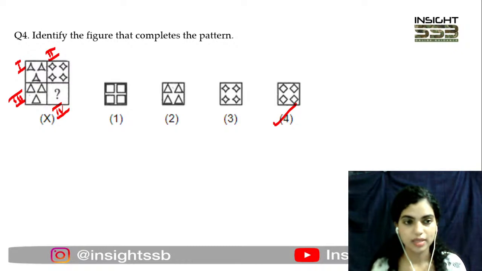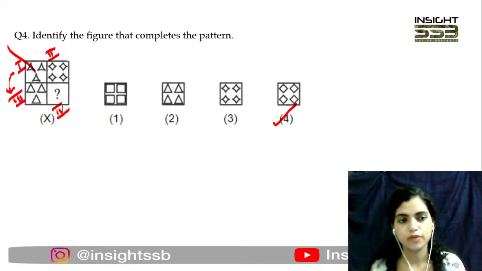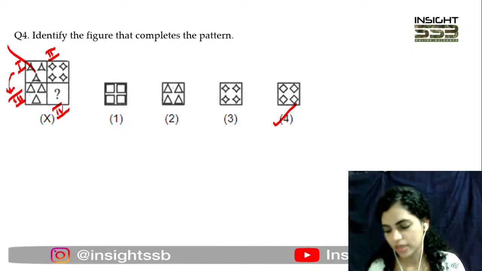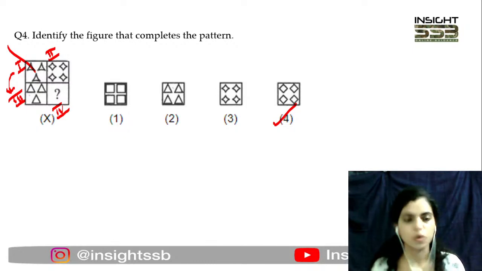पार्ट 3 में जो triangles हैं, 3 ही triangle हैं, बट अब वो curved नहीं हैं, वो straight हो गए हैं. तो आप 1 और 3 के बीच में basically एक relation derive कर सकते हैं यहाँ पे कि 3 triangles थे, नीचे भी 3 triangles हैं, पहले वो बस curved थे, उसके edges now straight. So same thing you are required to do with 2 and 4. 2 में there are 4 figures which have curved edges. So in option 4 here you see that there are going to be 4 figures which has straight edges. So that is why, yes, diamond figure. So that is why we have to go with option number 4 here.